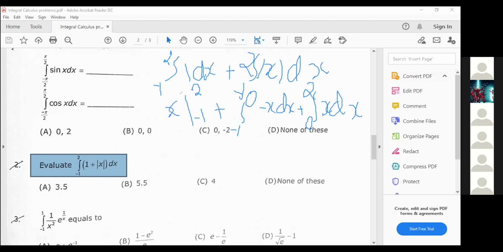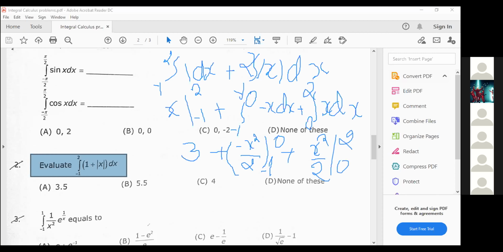If you apply the limits, the first part will become 3, plus the integration of minus x, which is minus x square by 2, where the limits vary from minus 1 to 0, plus x square by 2, where the limits vary from 0 to 2.